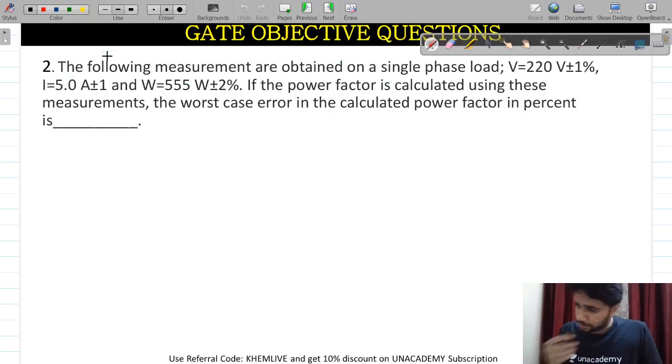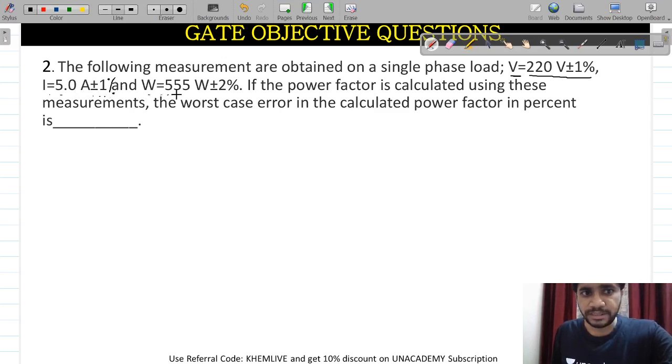This is my next question. Please concentrate and try to give me the correct answer in the chat box. The following measurements are obtained for a single phase load. V is 220 plus minus 1%. I is 5 ampere plus minus 1%.